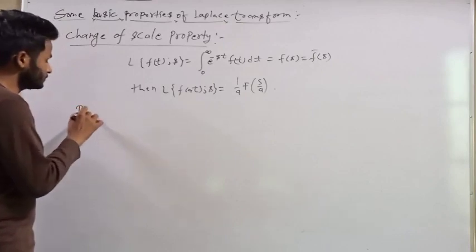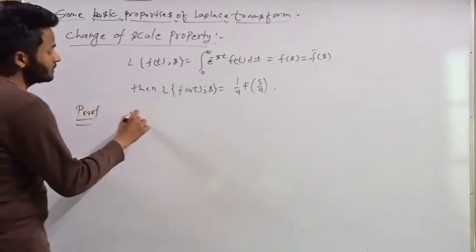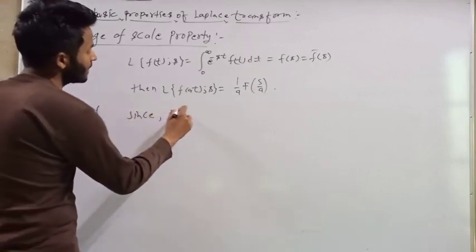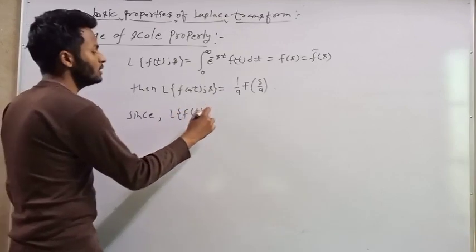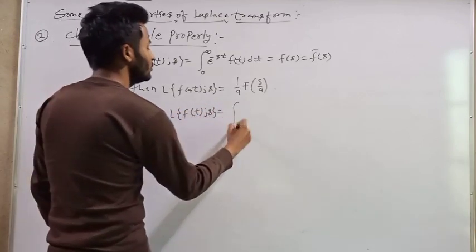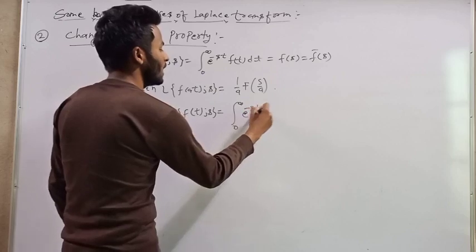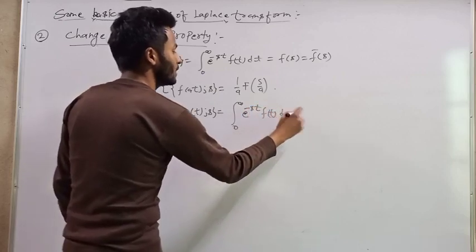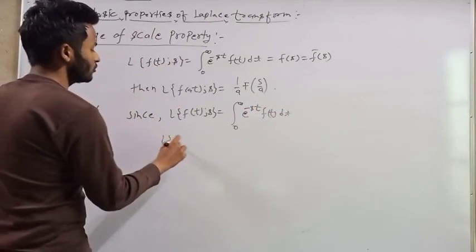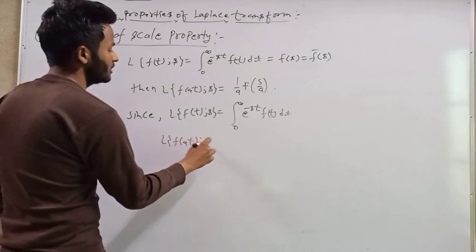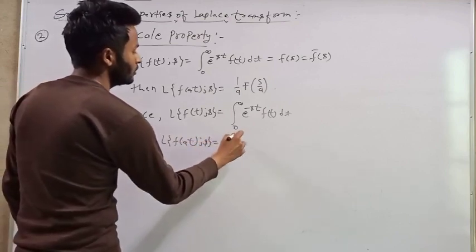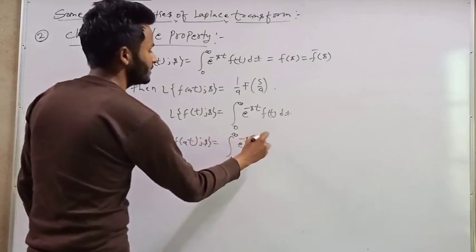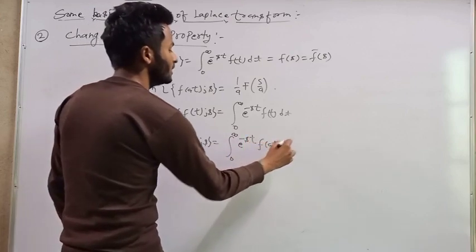Proof. Since we know that the Laplace transform of f(t) with respect to s is equal to the integral from 0 to infinity of e^(-st) f(t) dt, then the Laplace transform of f(at) with respect to s is equal to the integral from 0 to infinity of e^(-st) f(at) dt.